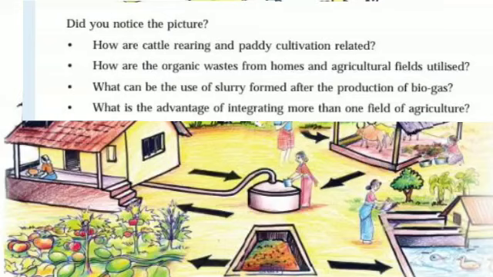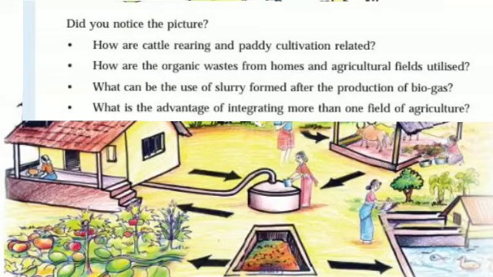I told you, near the vegetable farm you can see some waste product over there. This is slurry. Slurry is a very good manure. It contains all the essential nutrients for the plants to grow.